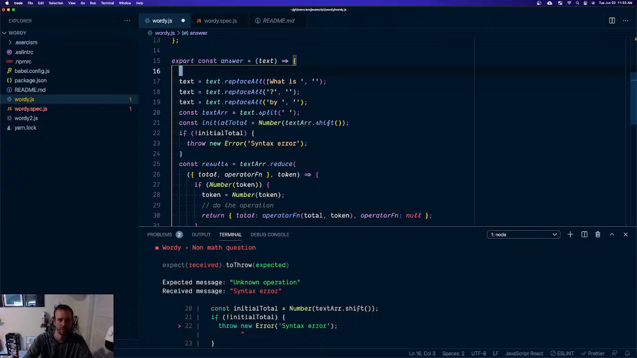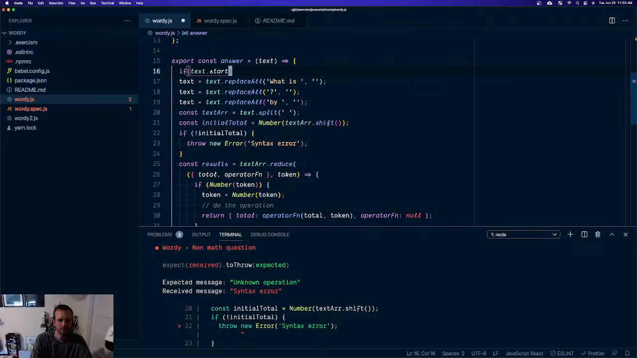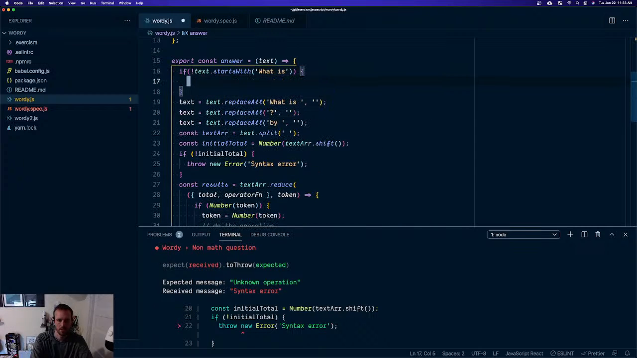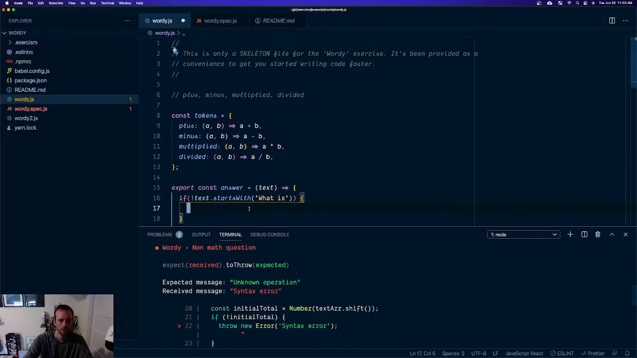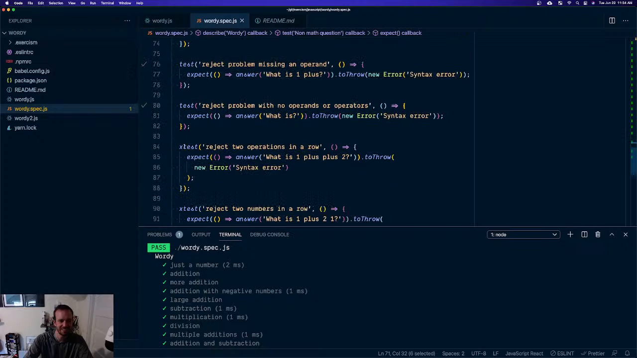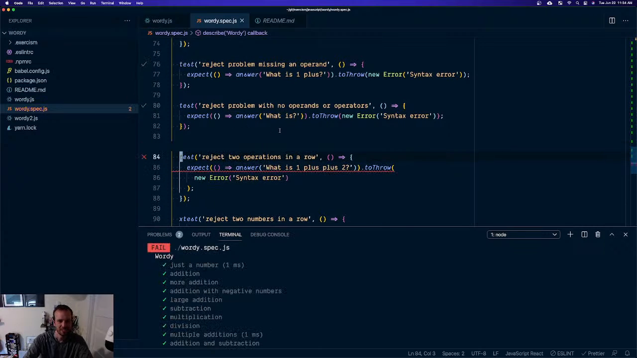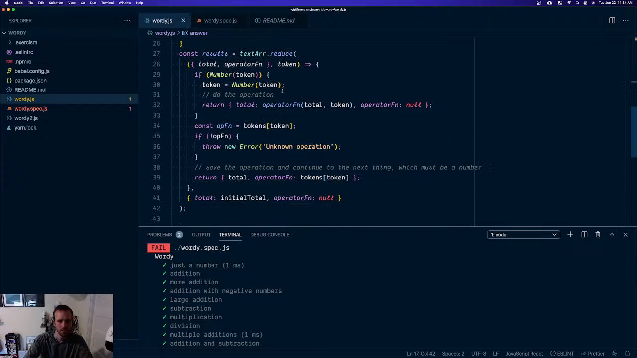All right, in order to be valid, you must start with this. If text dot starts with, and it wants a bleep bloop. There you go, buddy. There you go, test. You can pass. Reject 2 operations in a row. Okay, so we're coming through here. We didn't have a number, but we do have an operation, and we already have an operation here.